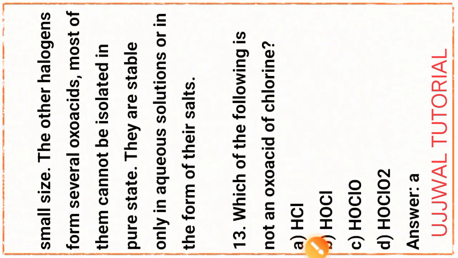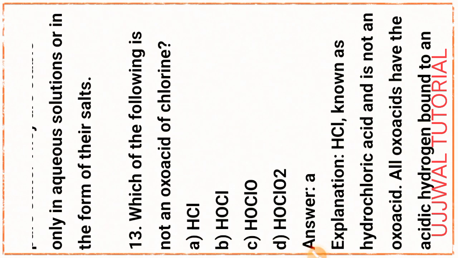Okay, next question, question number 13. Which of the following is not an oxo acid of chlorine? To explain this part, answer A, HCl, that is absence of oxygen.